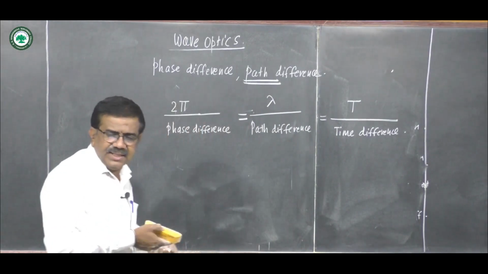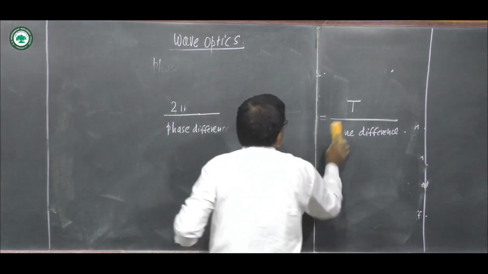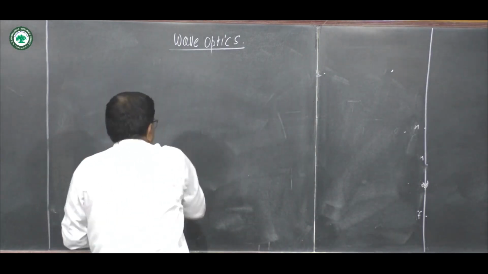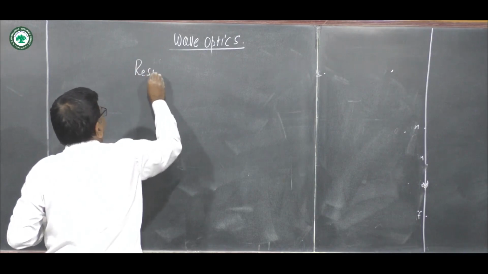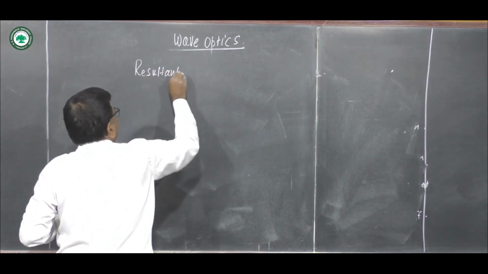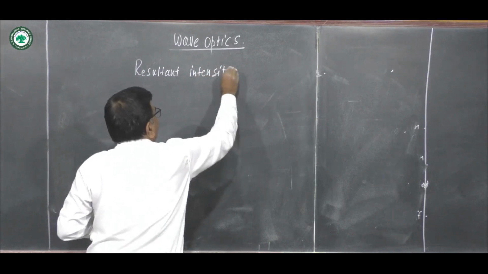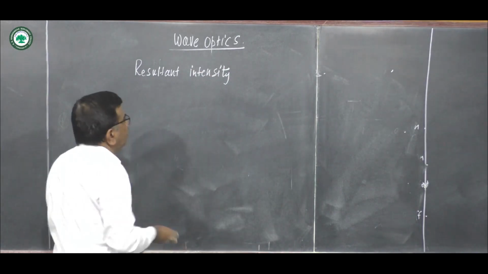We see this one article: resultant intensity in interference of two waves.